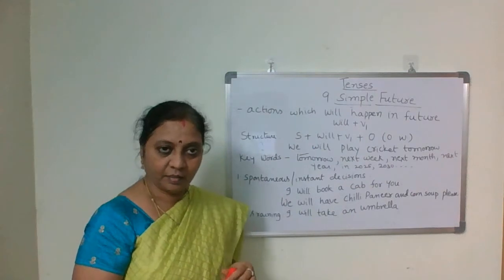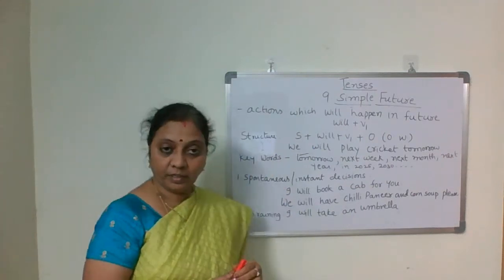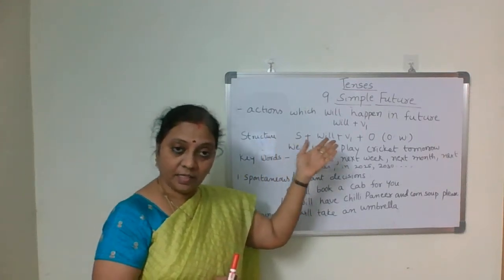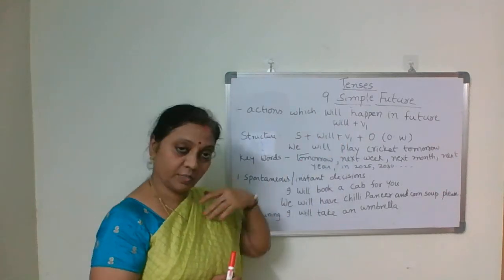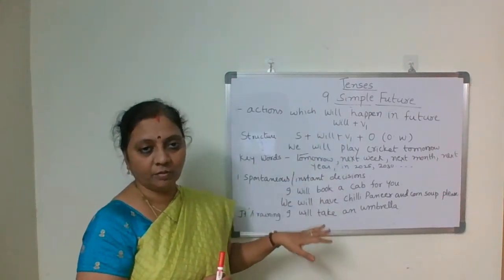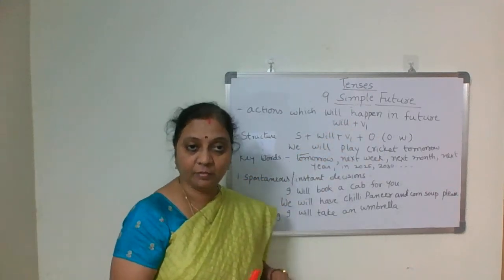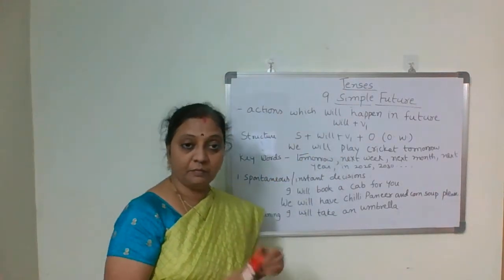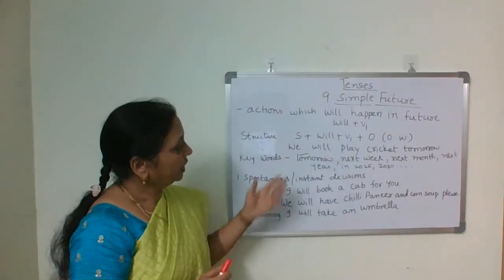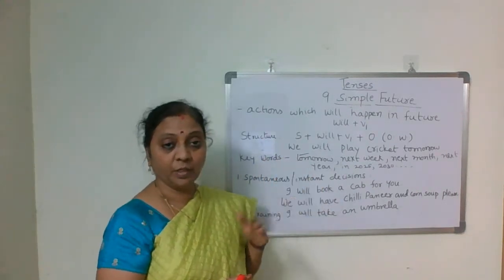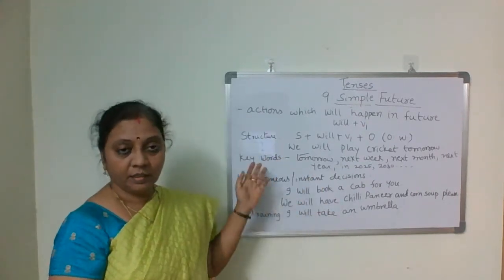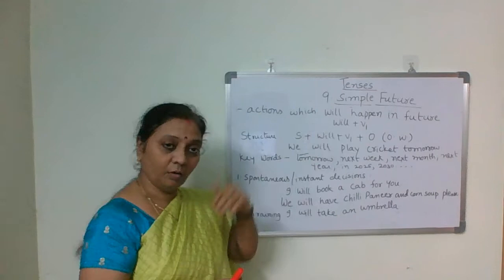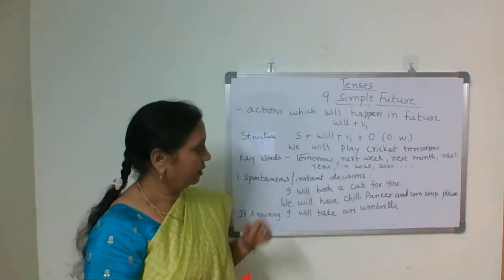Will plus V1. Actually, for I and we we shall use shall, but nowadays in modern English, even in the textbooks and everywhere, and even in written form, it is will plus V1 only, even for I and we, first person singular and plural. But in interrogatives, like in question forms, we go for shall, for I and we. In statements, we use will only.